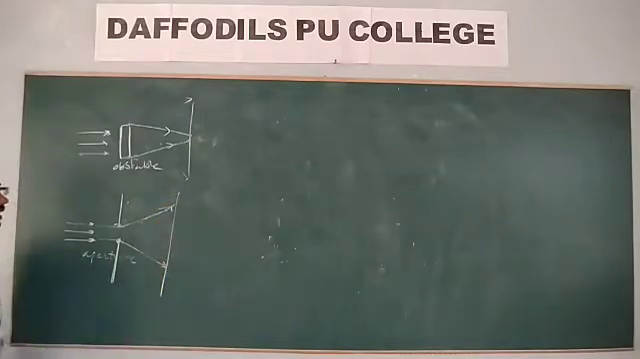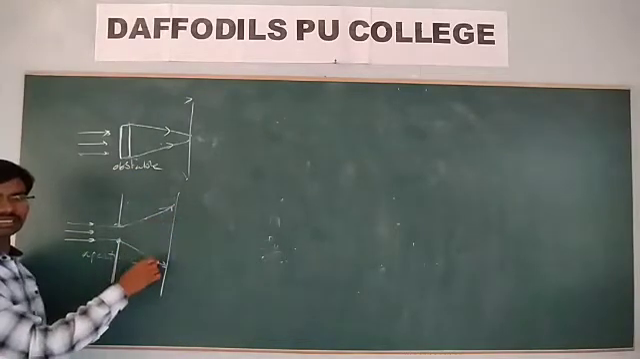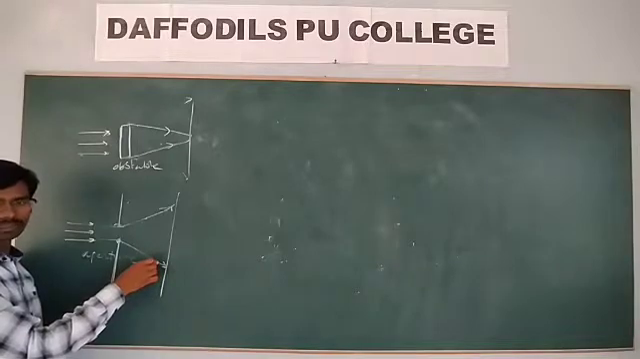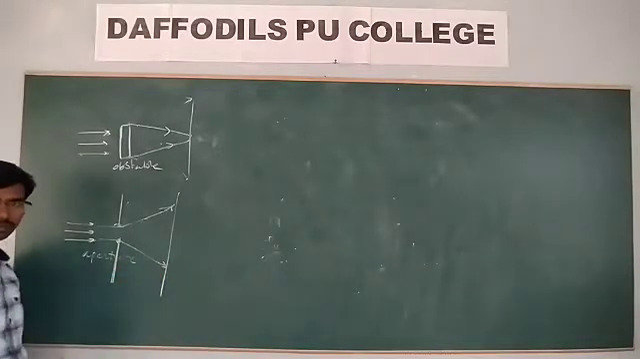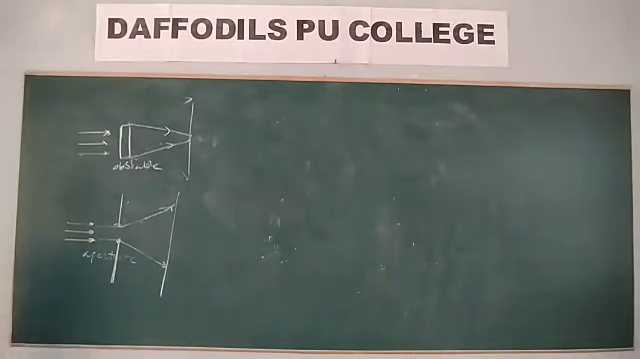This is the obstacle, and this is the aperture. Now this width will change depending upon the distance between the screen and the slit also. So this is what is happening here.